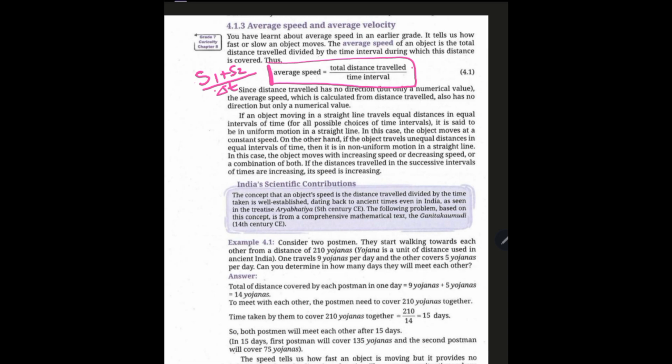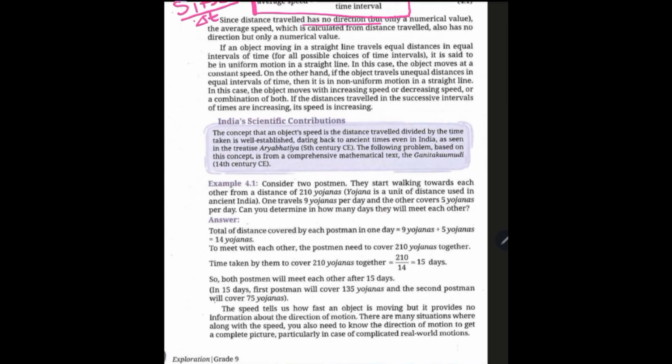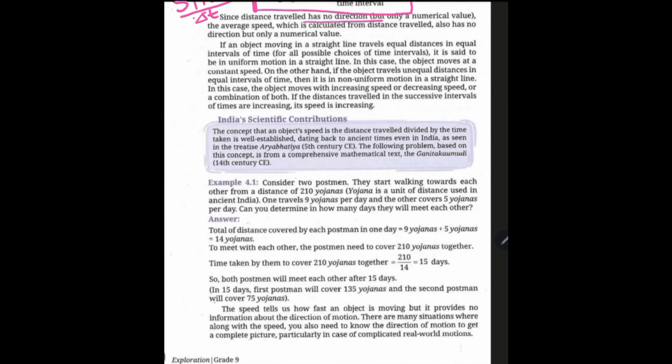Since distance traveled has no direction, this is average speed and not velocity. Why? Because for distance, we need only the magnitude, and for displacement, we need the magnitude as well as the direction, right? So here we can see that if an object is moving in a straight line path